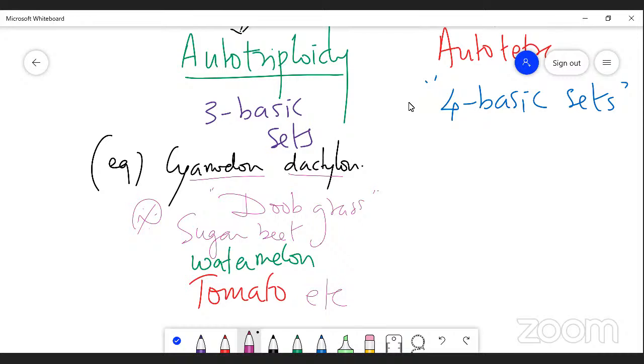Among them, Cynodon dactylon is a natural autotriploidy. Please remember, students, it is very important here.